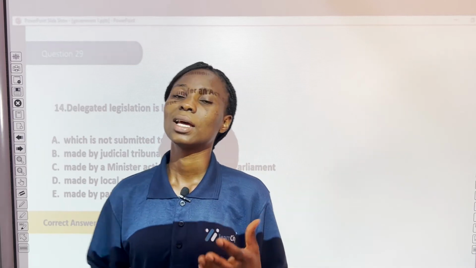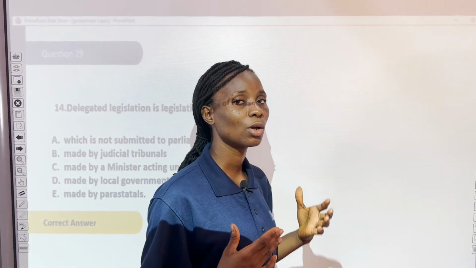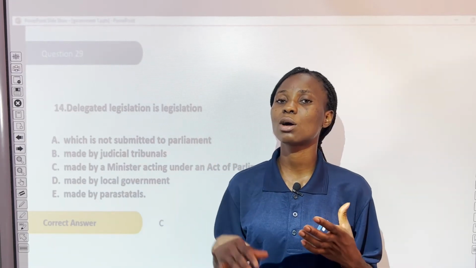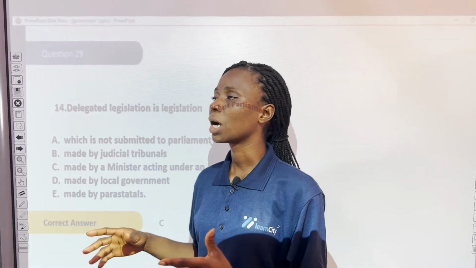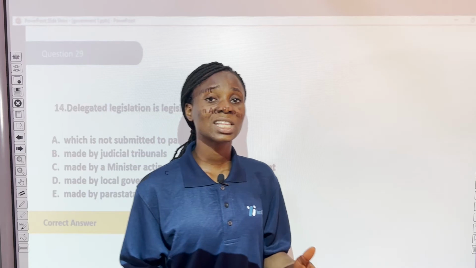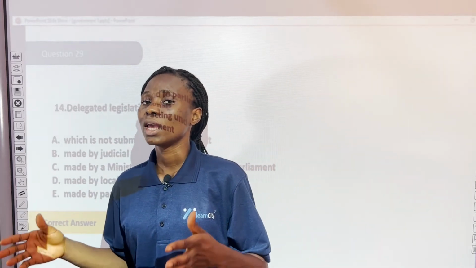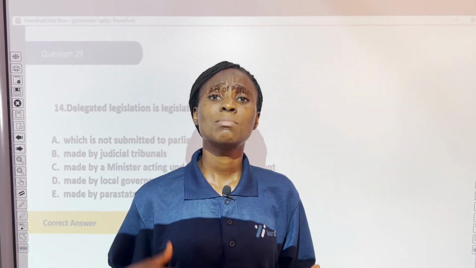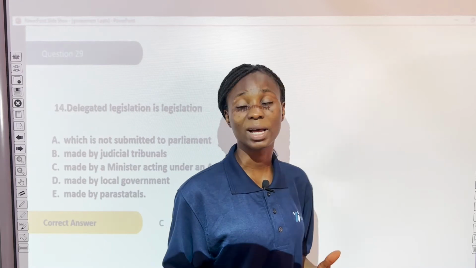As the name implies, it is the power of legislation that is delegated, which means it is vested in another organ of government as against the organ that is supposed to be responsible for making laws. So in delegated legislation, a minister who is also a member of the executive can make laws based on existing acts of Parliament.